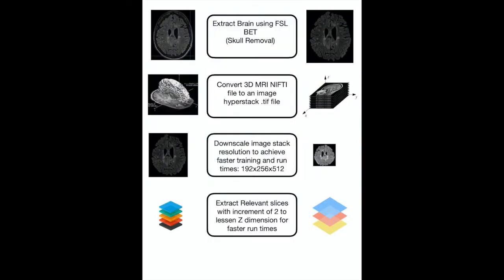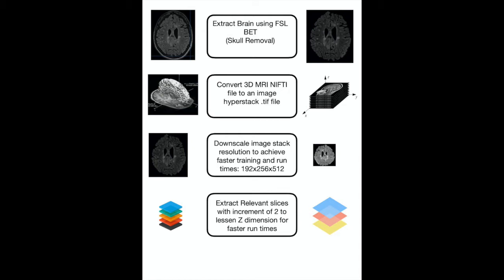To start off with pre-processing, we have to standardize the images that we feed into the program, and this can be done using a simple script that I made in ImageJ and Mango, which are two medical analysis applications that I used for the pre-processing aims. So the first step would be to extract the brain using the brain extraction tool, which is a Mango plugin, which is basically just removing the skull and other things that aren't brain matter.